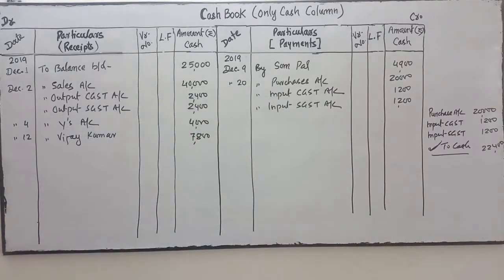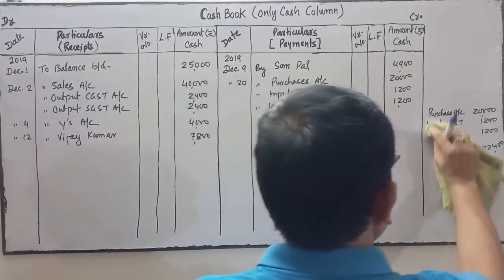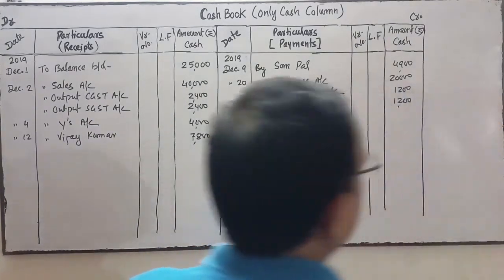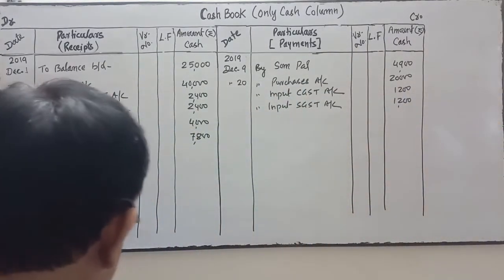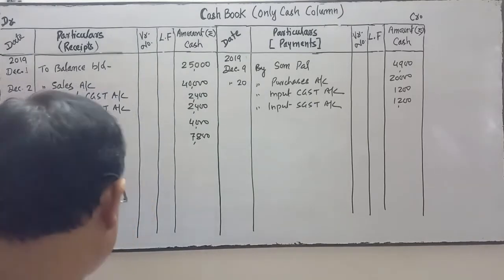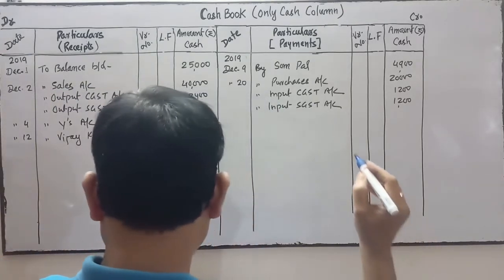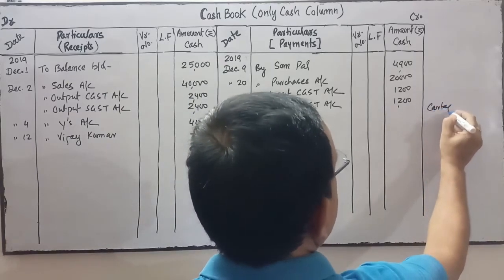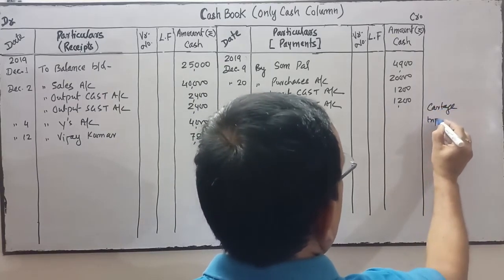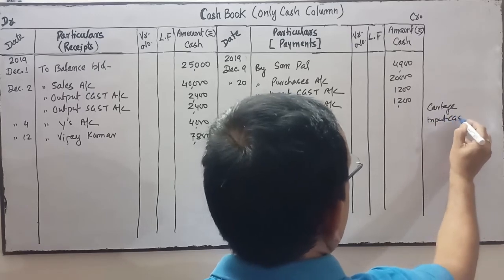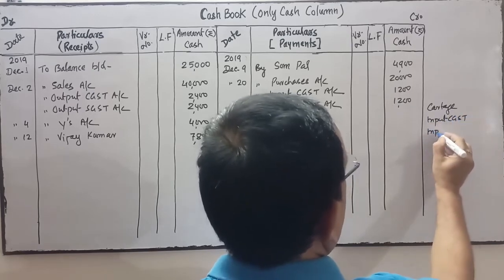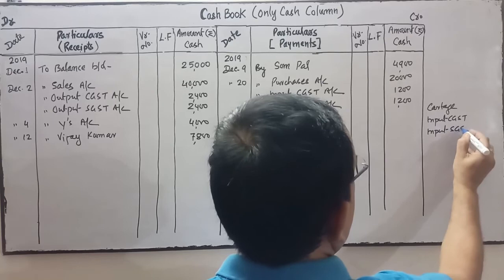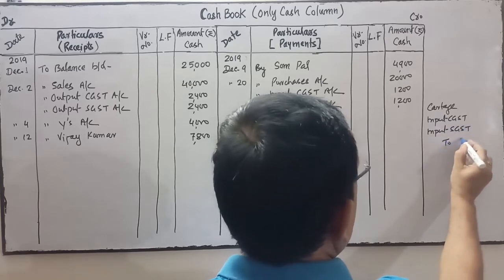22,400. So is it clear? Posting is clear. Now see the next. Paid cartage, CGST 6% and SGST 6%. So when we pay the cartage, you know the entry: cartage account debit, input CGST, input SGST to cash account.